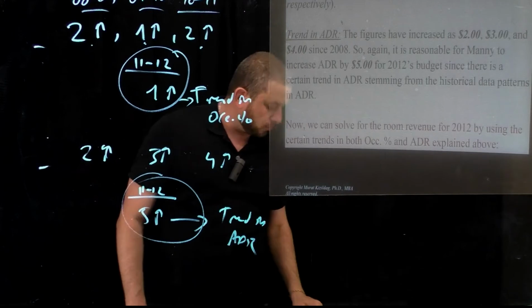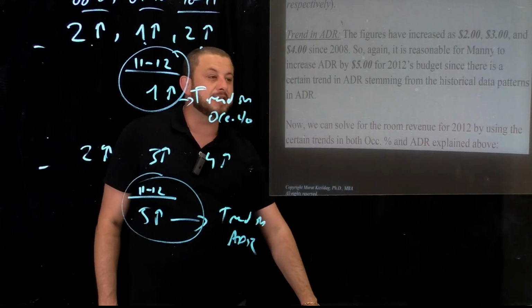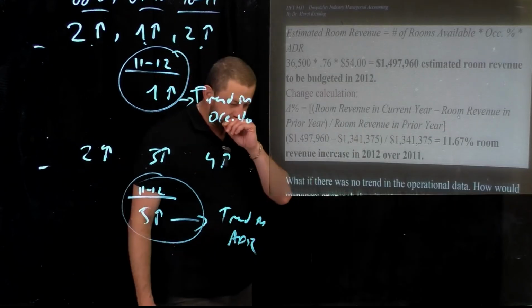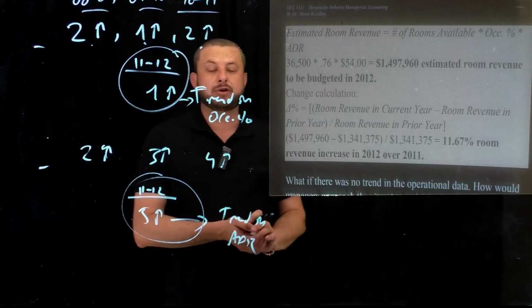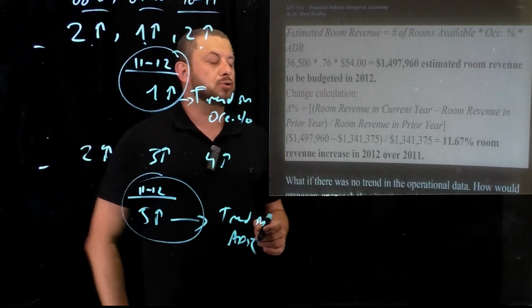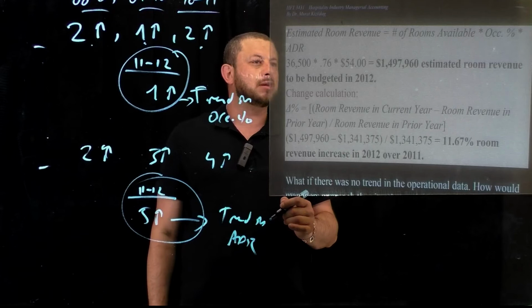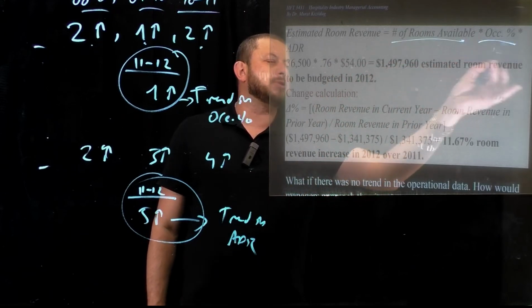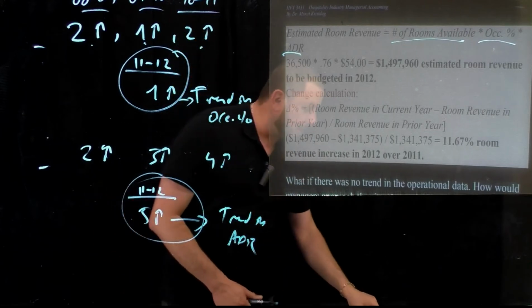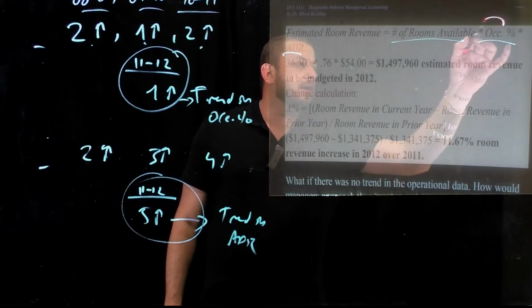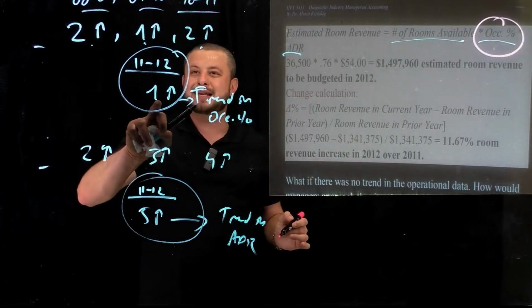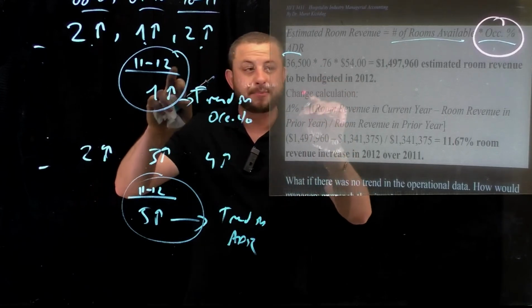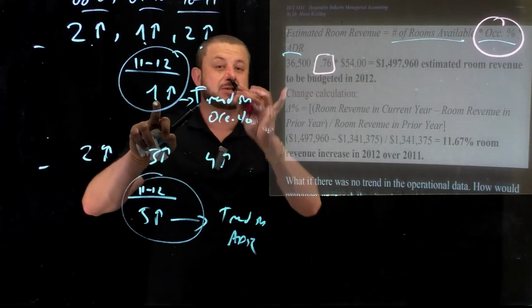And now we are going to factor those in to solve for the room revenue budgeted for 2012. Estimated room revenue will be number of rooms available multiplied by occupancy percentage multiplied by ADR. Take a look. My occupancy percentage will be 1% up. It was 75%. Now it's going to be 76% because of the trend.